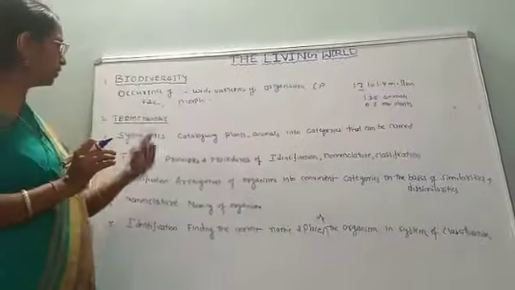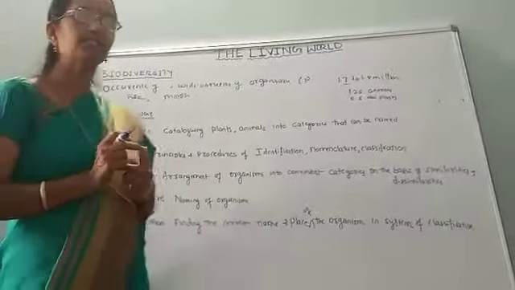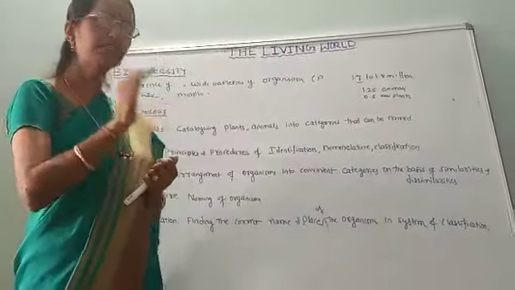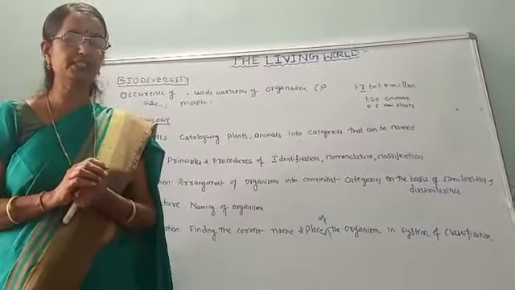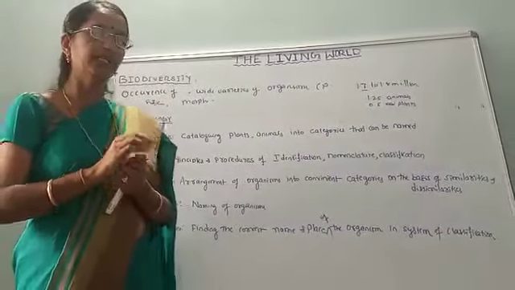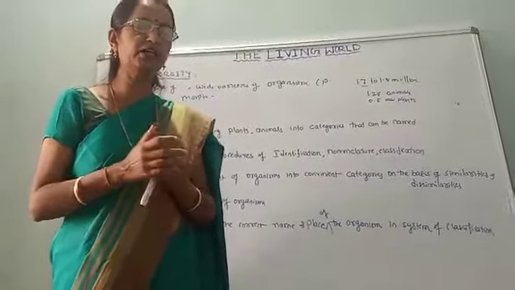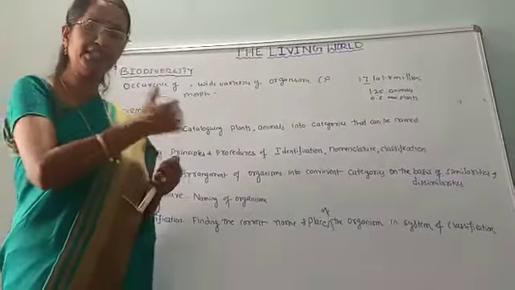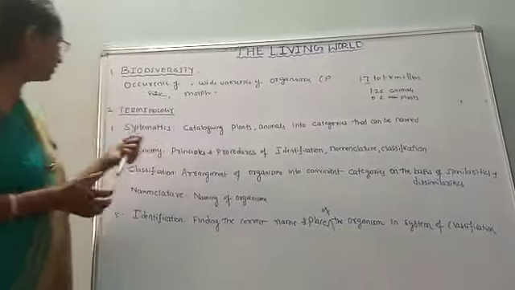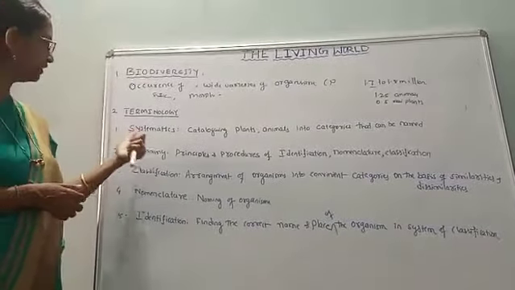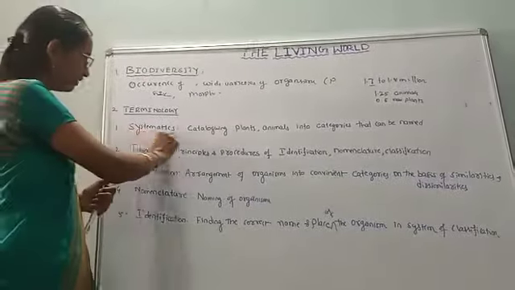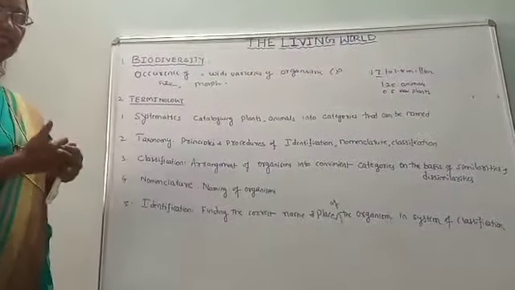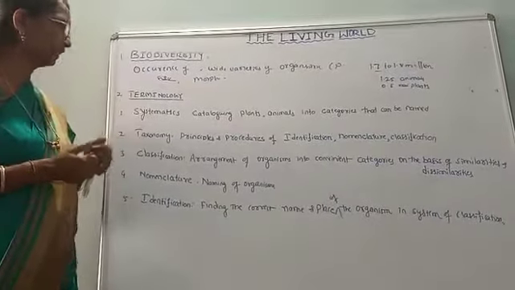So we shall proceed to the next topic, that is some terminologies. After studying biodiversity, the most important terminologies we are going to discuss, because before understanding the grouping of organisms, naming and all, some terminologies are very important to understand. So what are those terminologies? The definitions I have written on the board. First, systematics. As the name indicates, systematic means a systematic arrangement.